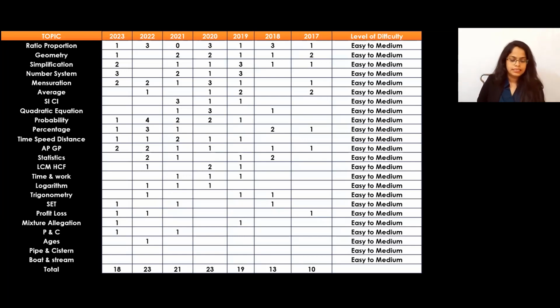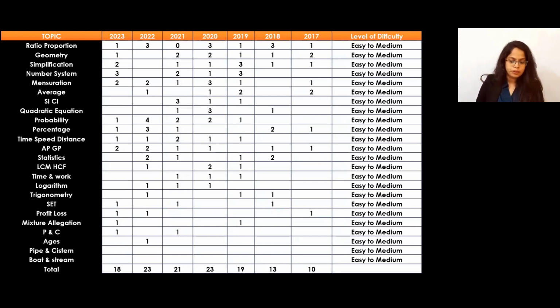Time and work: they didn't ask in the last 2 years, but before that they had asked 1, 1, 1 marks. So we can't say that they won't ask. We have to study time and work also. It was an easier level. So 1 question we can rarely expect. Next one is logarithm. They didn't ask this year, but before that in each year they asked 1, 1, 1 question. So we can expect 1 question from logarithm.